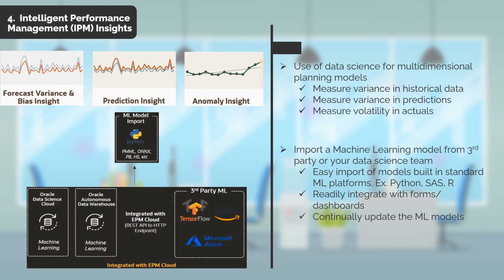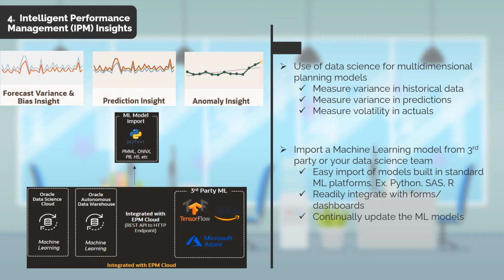The data could be historical data or forecasted data, let's say that's in planning. The pre-built algorithms in IPM Insights will run on multidimensional planning models to depict, say, variance in your historical data, such as variance between your prior year actuals and prior year forecasts. Oracle calls this a forecast variance or bias insight.